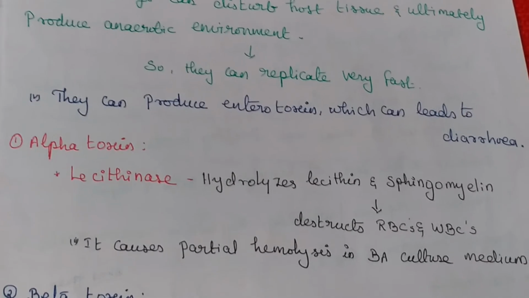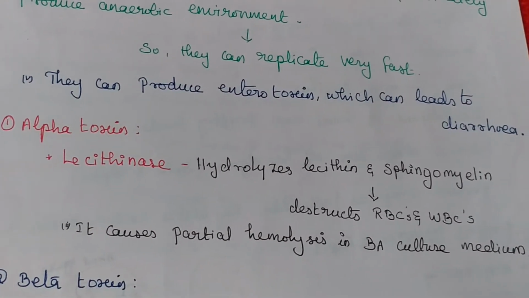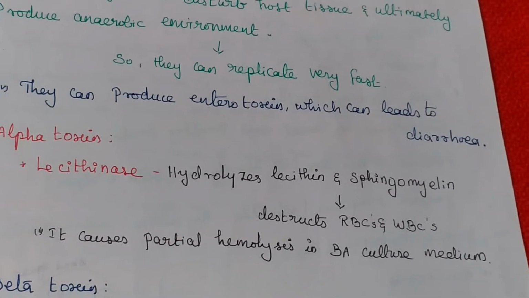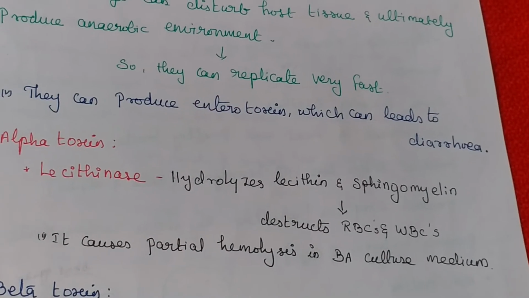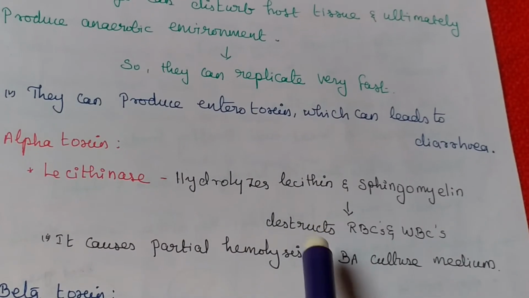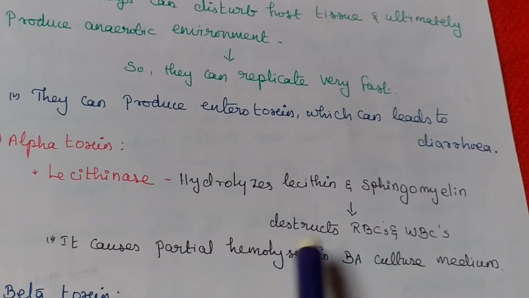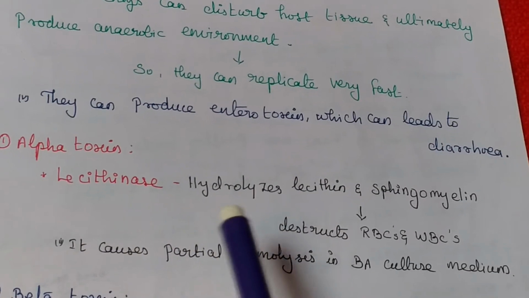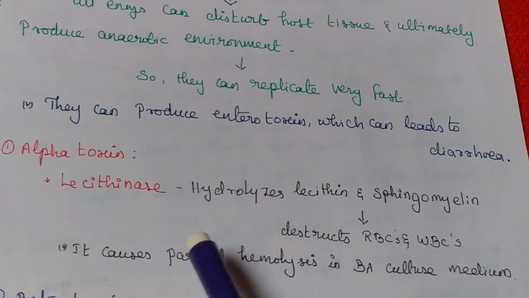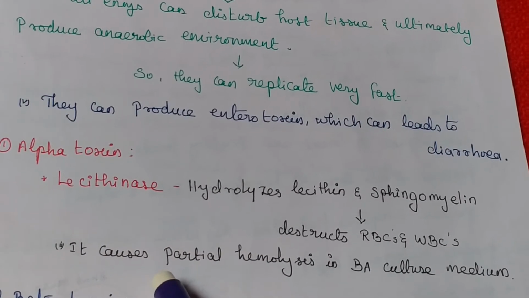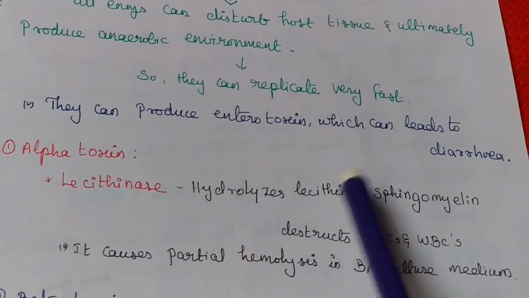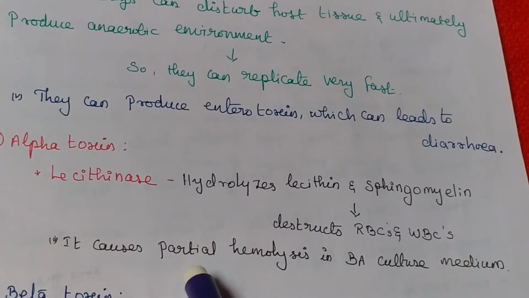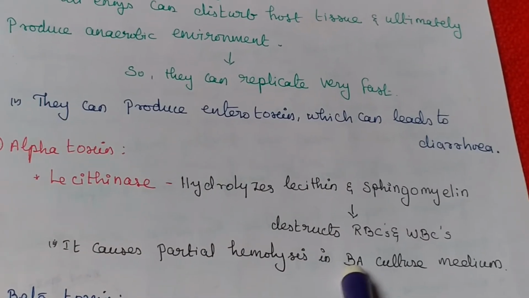Now we see about alpha toxin. First one is alpha toxin. It produces the lecithinase enzyme. This lecithinase hydrolyzes lecithin and sphingomyelin. These components will disrupt RBCs and WBCs. It causes partial hemolysis in blood agar culture medium.